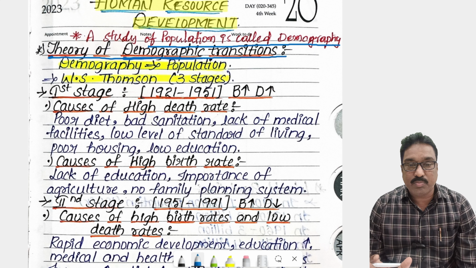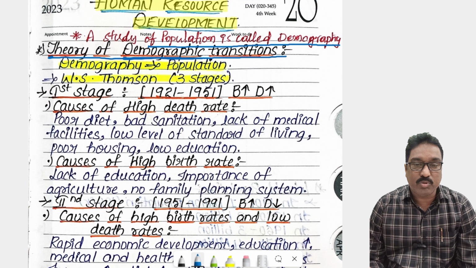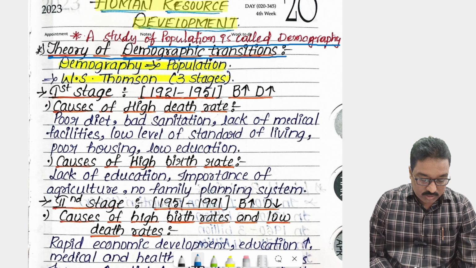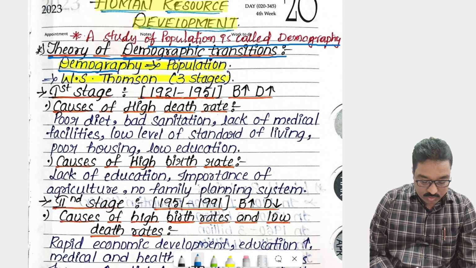How the population has been changing since 1901 to the present, how the population is increasing in our world and in our India, that is called the demographic transition of the population. So demography is nothing but population.